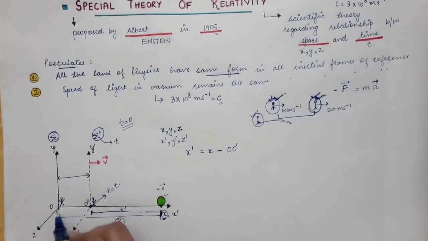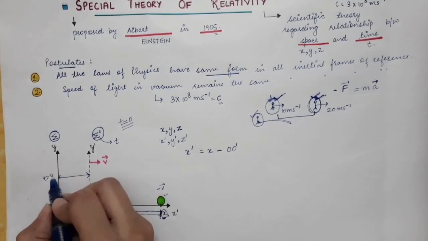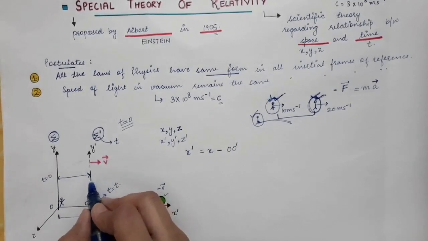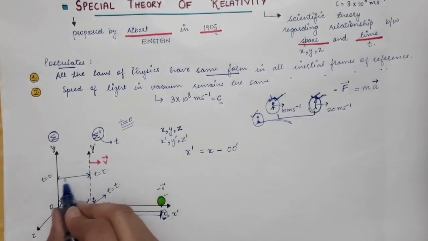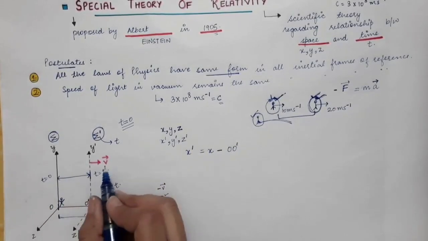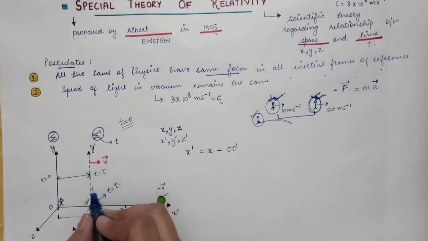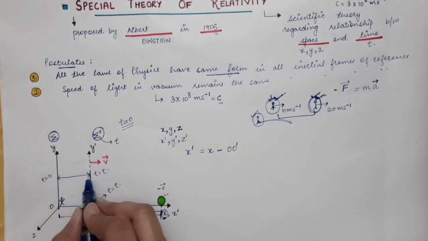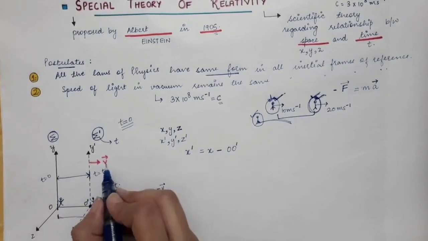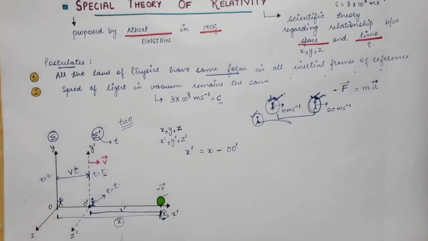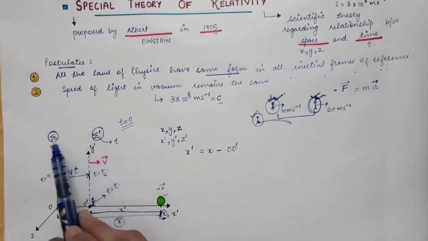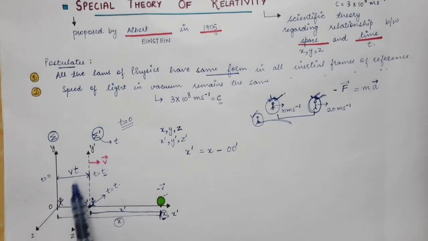At the point when these two frames of reference were coinciding, t was equal to 0, and when the frame has reached this point, the time is given by t. So what will be this distance? That will be nothing but velocity into time. So what is the distance covered in t amount of time? That will be nothing but v into t. v is the velocity of the sigma prime frame with respect to the sigma frame. So v into t is the distance between O and O prime.